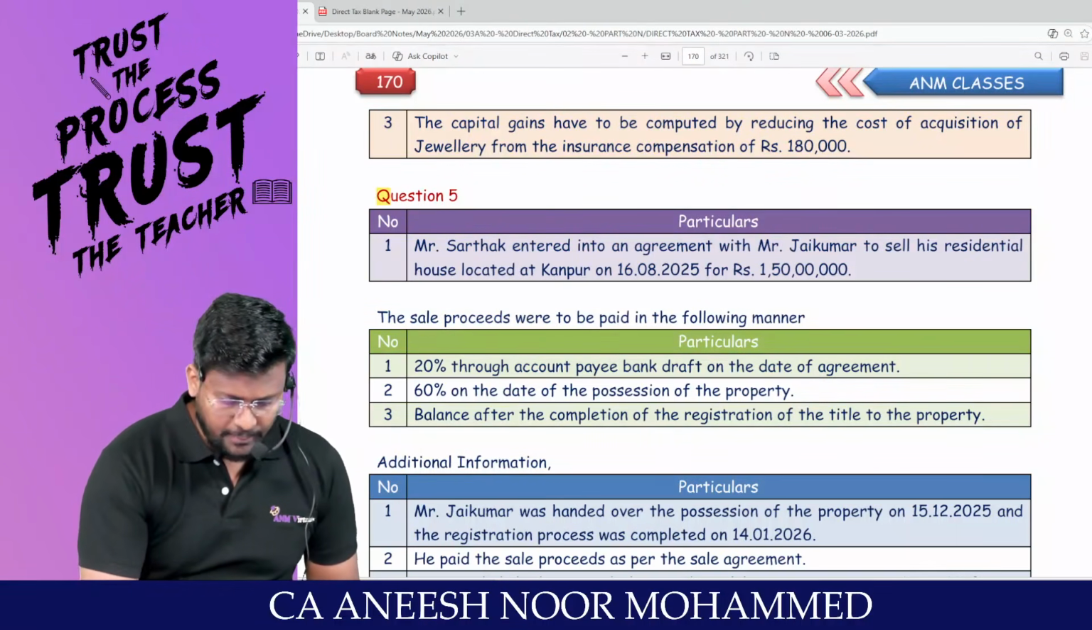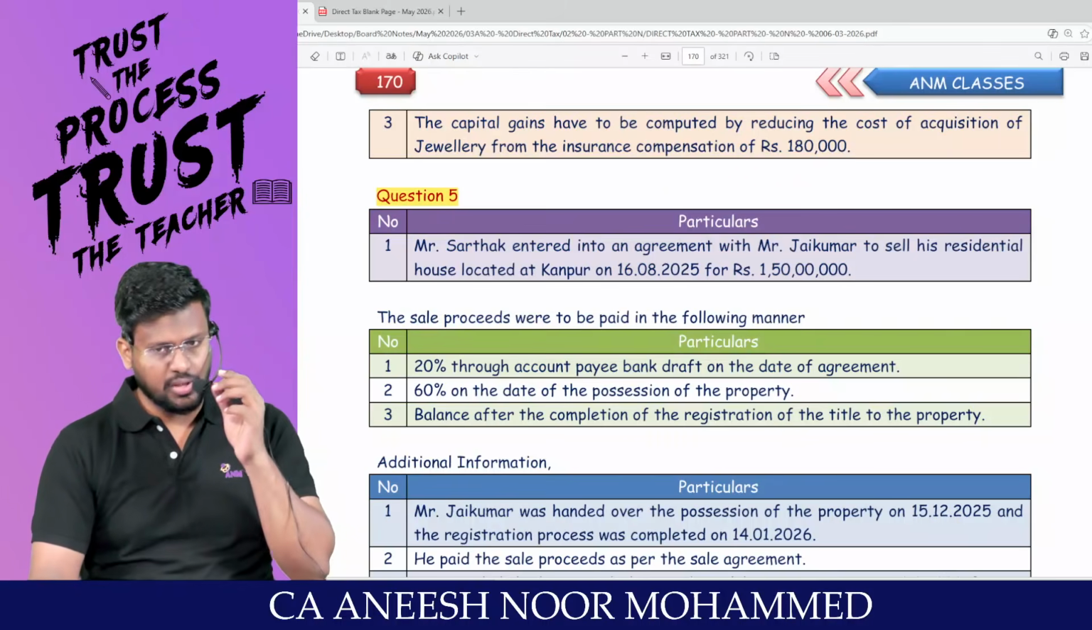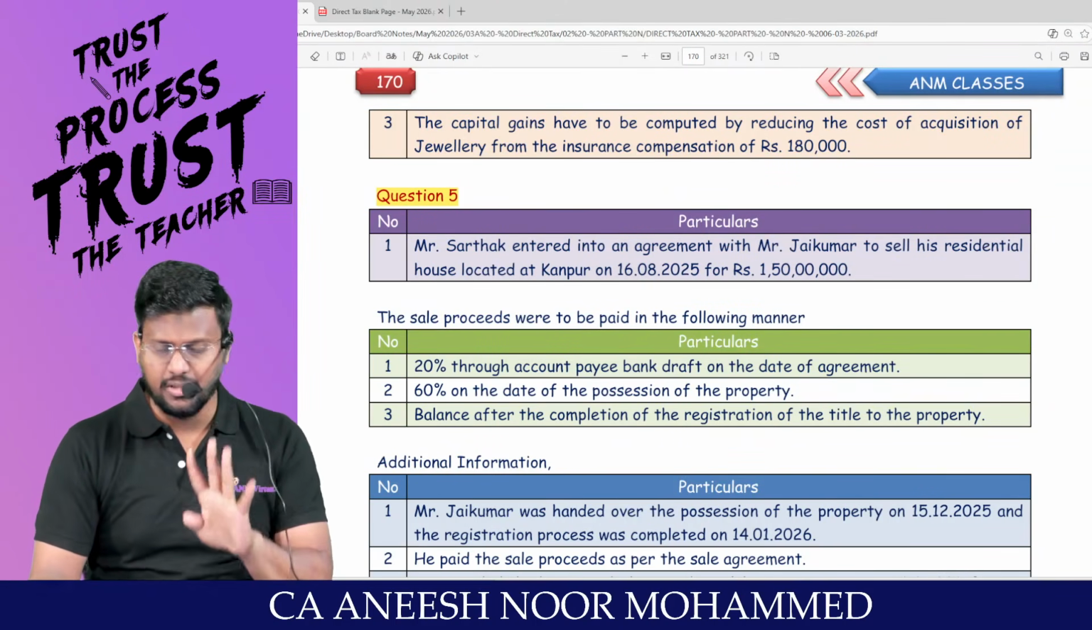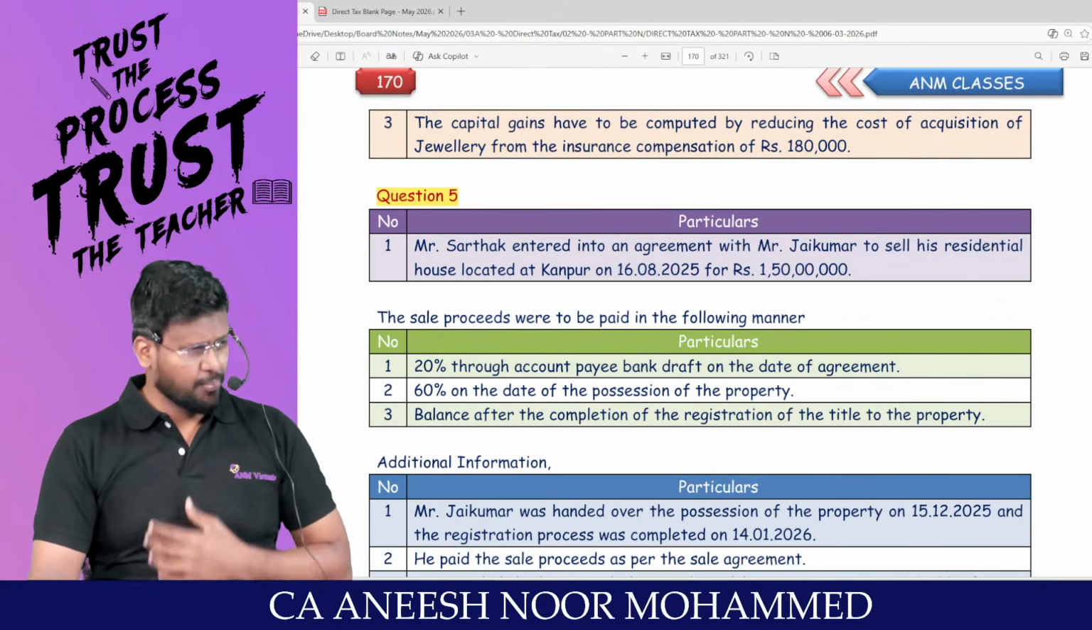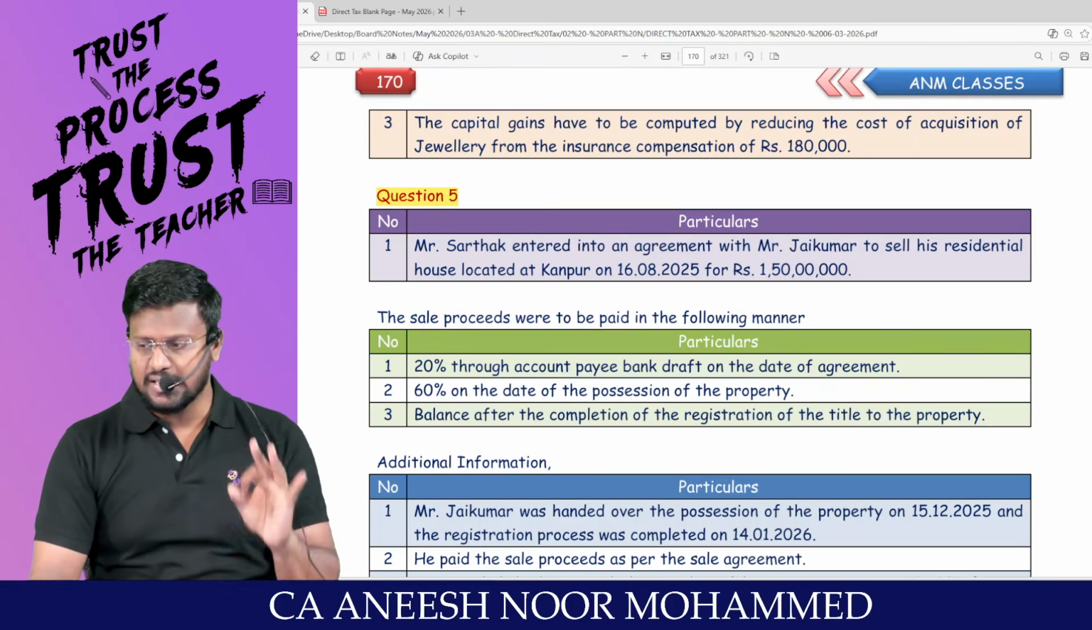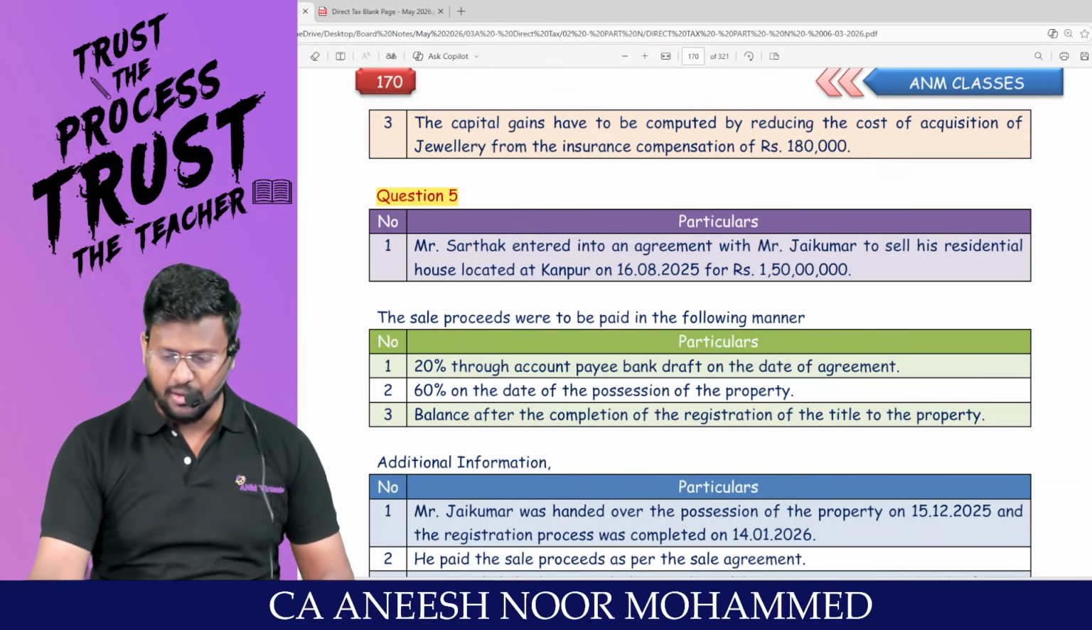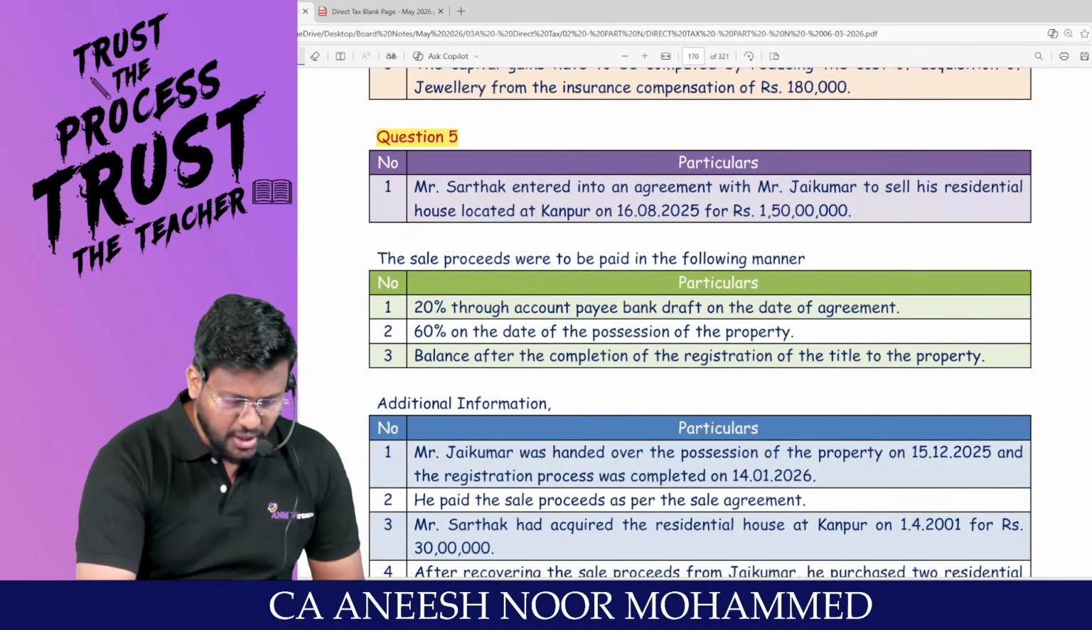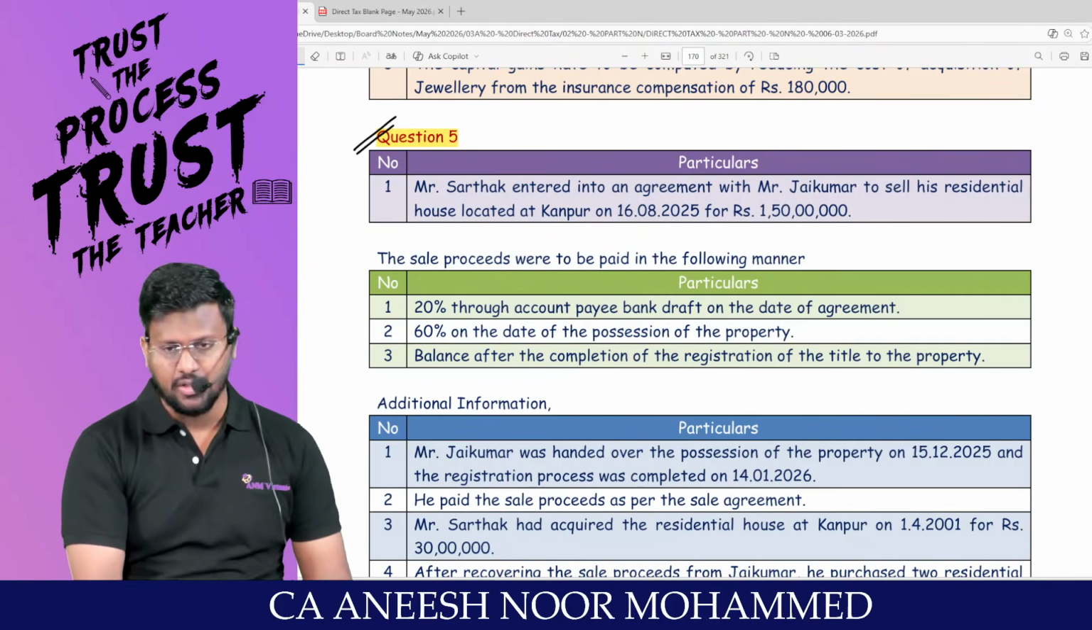So we are doing the chapter capital gain, my dear lovable students. In that we have done the first 4 book back questions. We are supposed to solve question number 5, 6, 7 and 8, with which the chapter capital gain comes to an end. I am proceeding to question number 5 as part of our discussion.